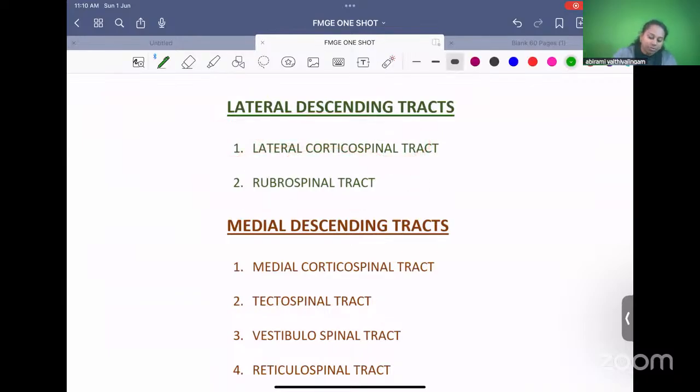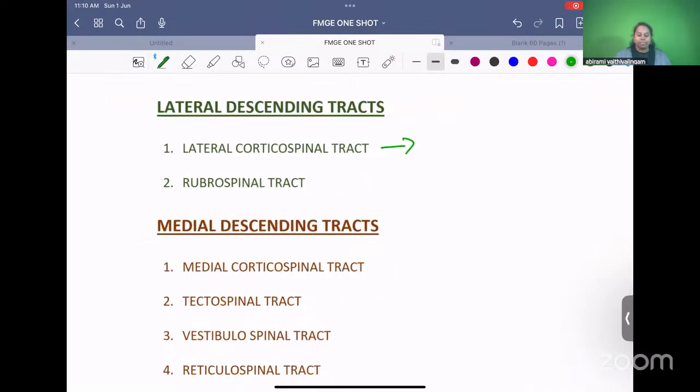What is the function of the lateral corticospinal tract? Listen, they descend laterally, away from the center, to supply lateral muscles of the body. Lateral muscles are my finger muscles, distal muscles. What do I do with my finger muscles? Fine voluntary movement. So the function is it helps in fine voluntary movement.